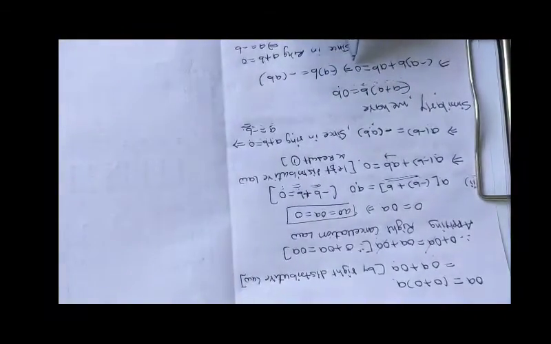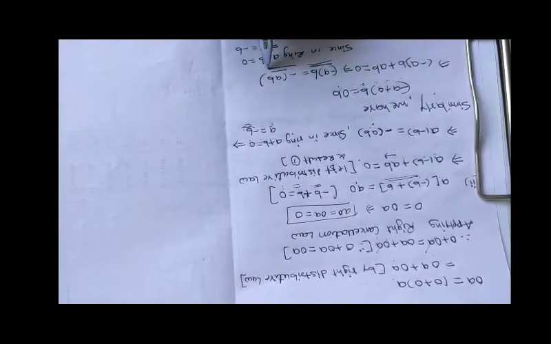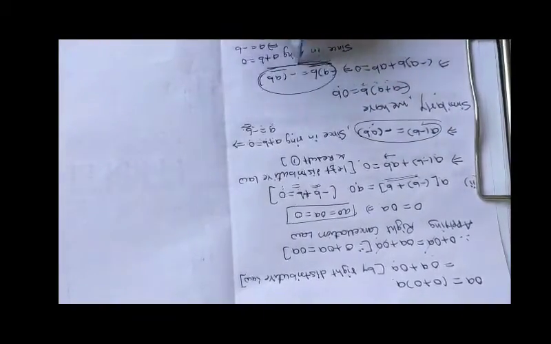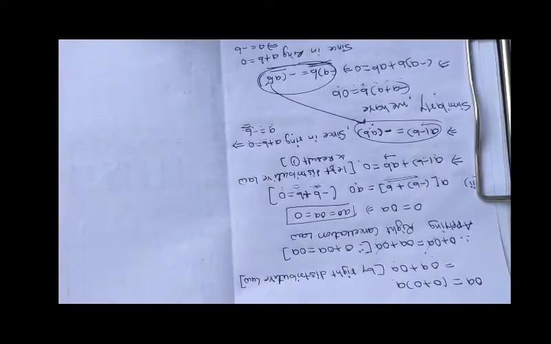This element is nothing but 0, isn't it? And so we get A is equal to minus B, and therefore minus of AB is nothing but minus AB. So A of minus B and minus A of B are both equal, that is minus AB.